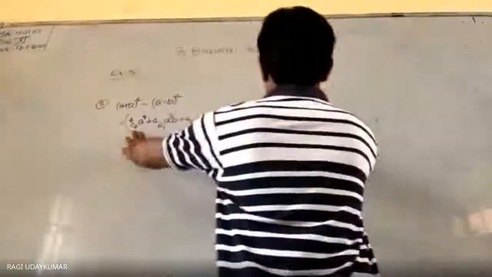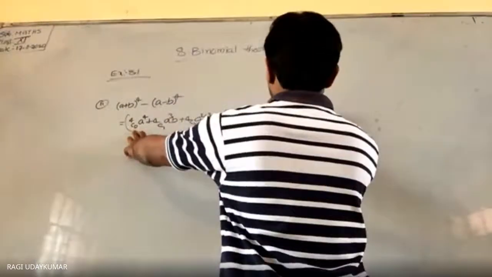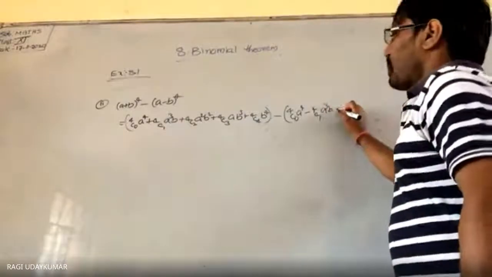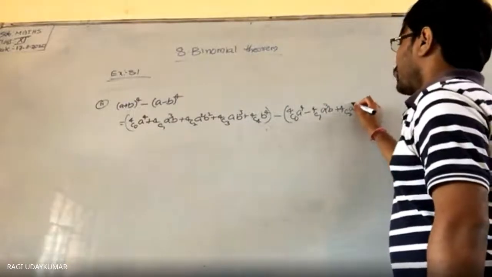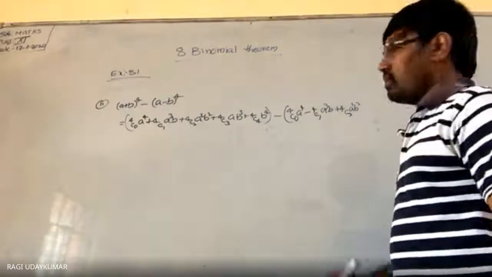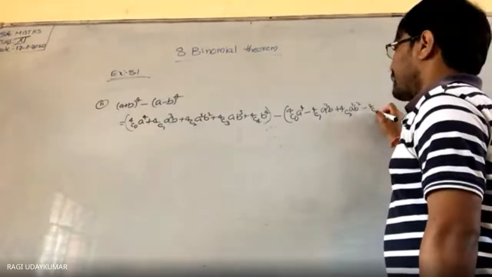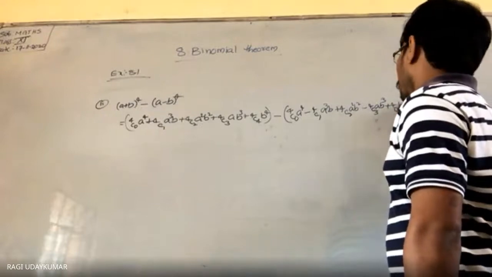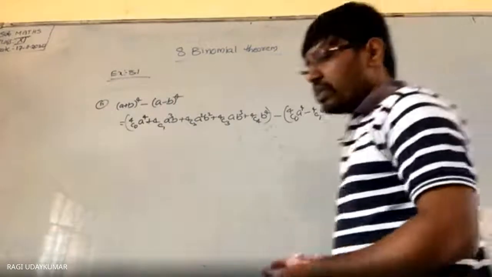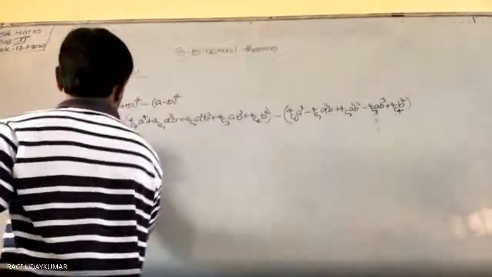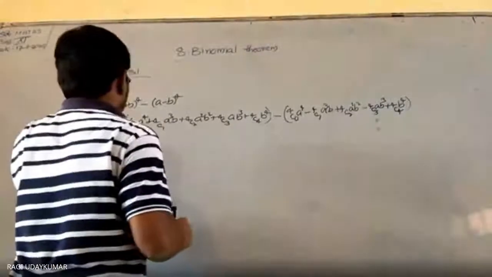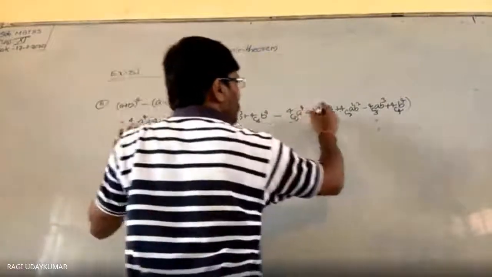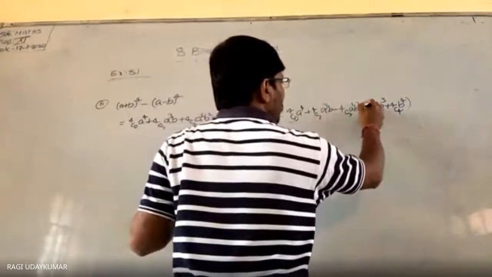Same will come: 4c0 a power 4 minus 4c1 a cube b plus 4c2 a square b square minus 4c3 a b cube plus 4c4 b power 4. Now when you remove the brackets, here there will be no effect, but whenever you remove the brackets it becomes plus, it becomes minus.